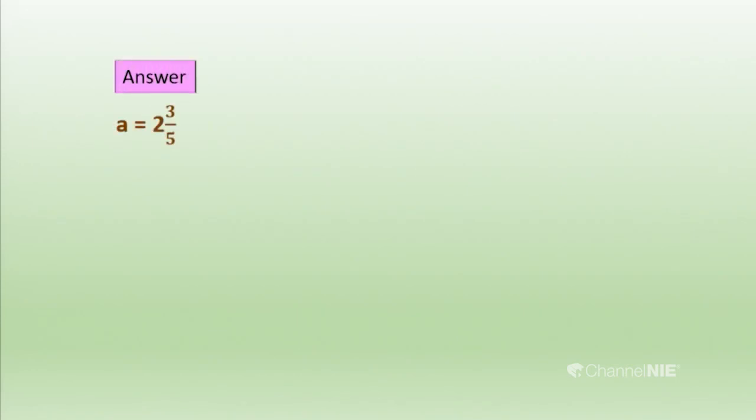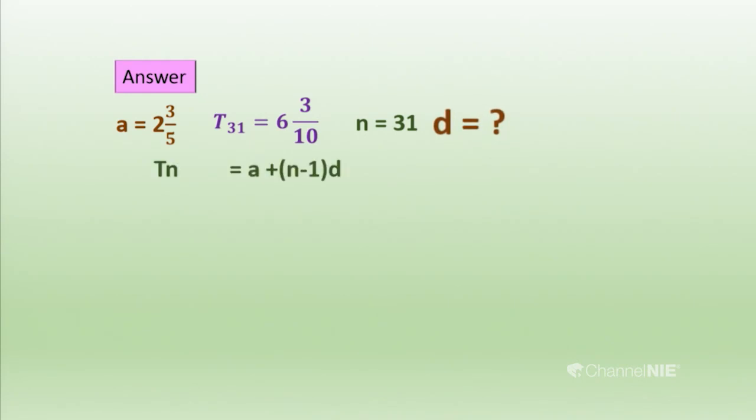Here, first I am writing them, because we are going to do the sum. Before doing the sum we have to mention them. Always at the top of the answer we have to write them. Then we substitute the values. Tn equals A plus (n minus 1)d. I think you remember that now. Okay, T31. The first term is 2 and 3/5, and 31 is the position n, so 31 minus 1 times d. We don't know d. D is the common difference.